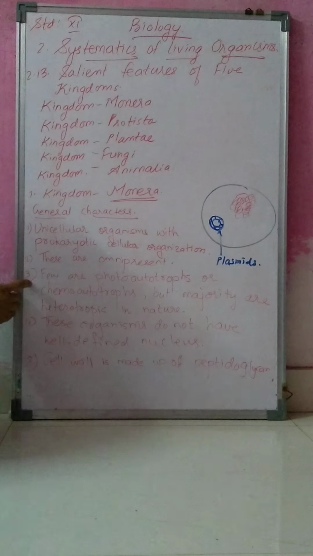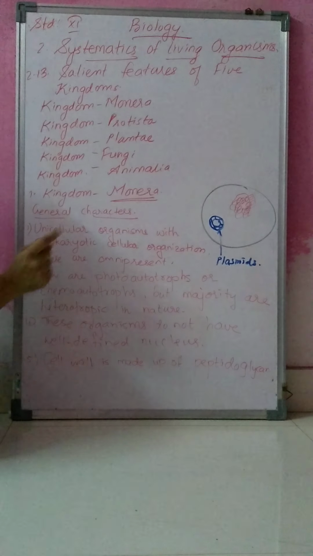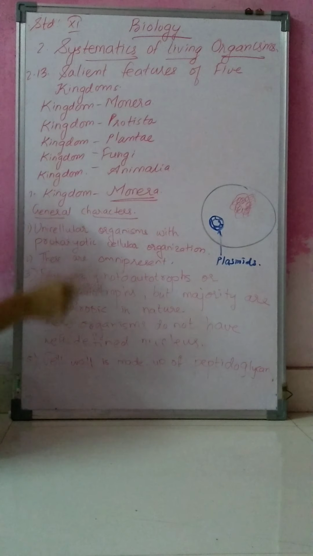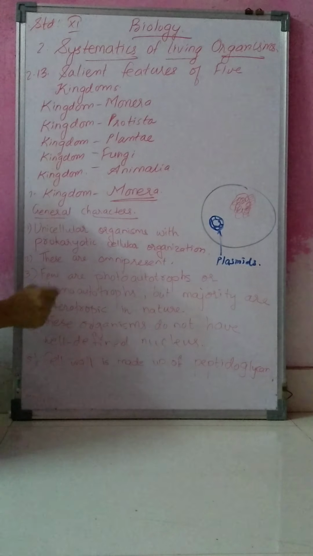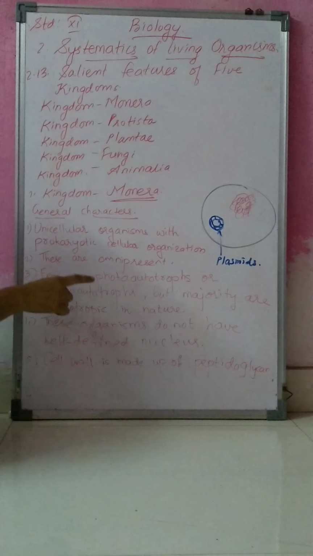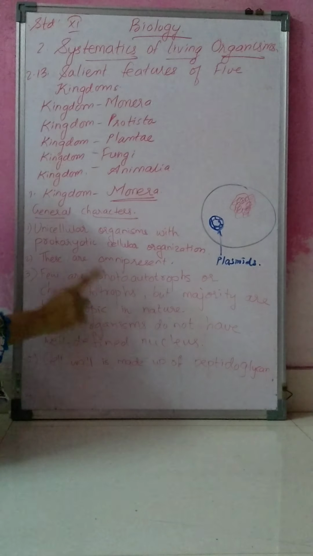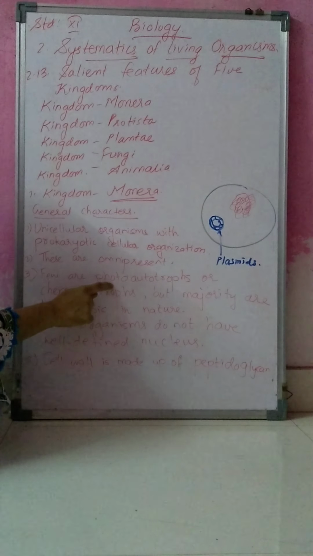Then next, these are photoautotrophs or chemoautotrophs, but the majority are heterotrophic in nature. Photoautotrophs are organisms which can prepare food in the presence of light.